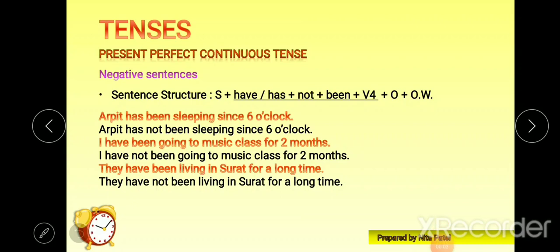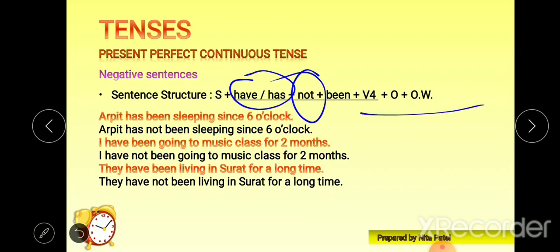Now let's see how to frame negative sentences. The same thing is going to apply here, like present perfect tense. After have or has we will put not, and then the remaining stuff will remain the same. Now one thing, just keep it in your mind: don't write not after been. Many students make the same mistake. Don't do that.